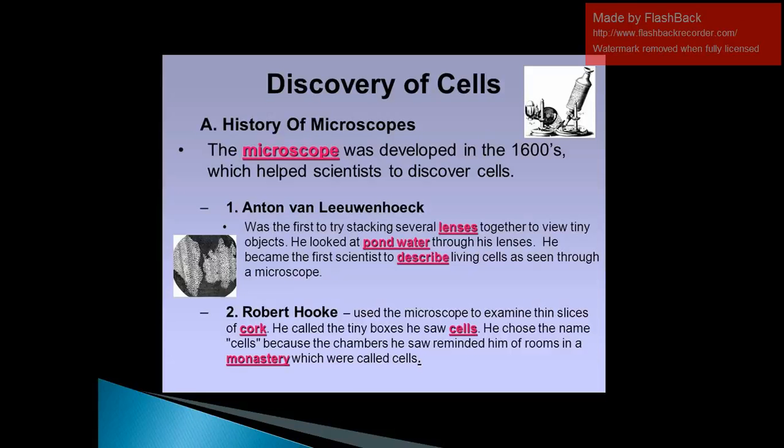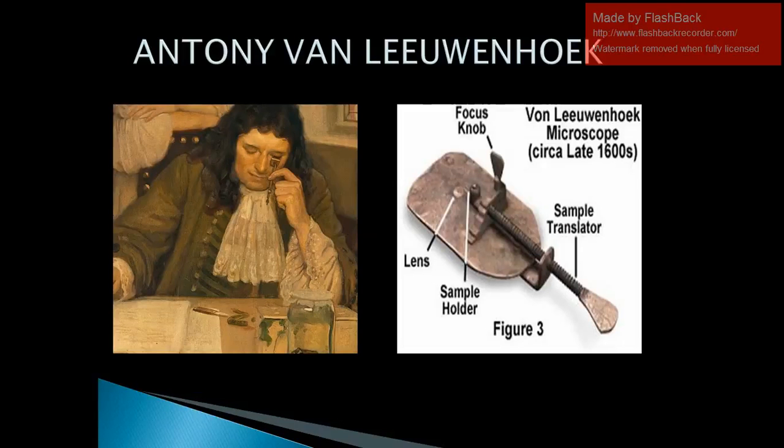The first microscope was constructed by the Dutch scientist Antony van Leeuwenhoek. Why am I saying this? Because the cell was discovered after the invention of the microscope. He made a microscope using a single biconvex lens. In his microscope, the eye was kept close to the lens on one side, and the object was mounted on the needle-like screw point on the opposite side of the lens. You can see the picture of his microscope.